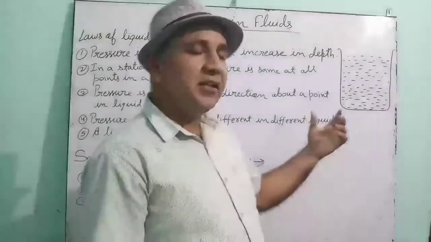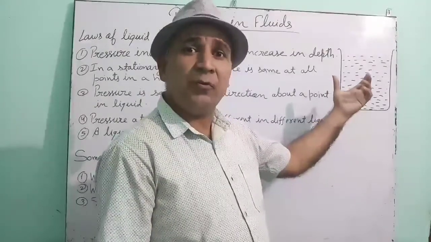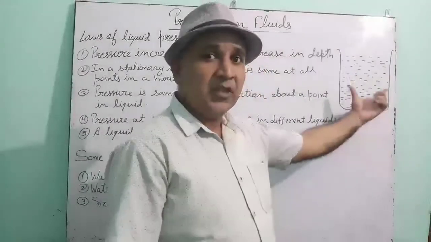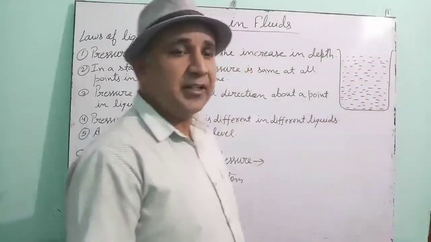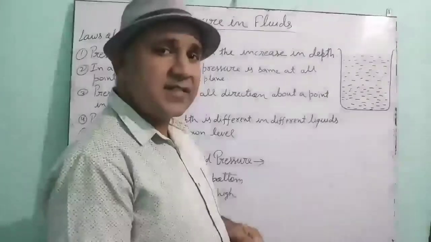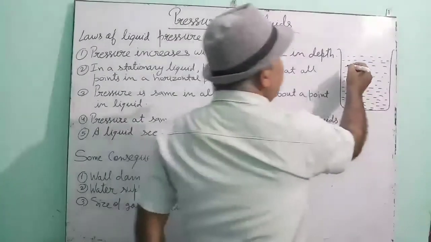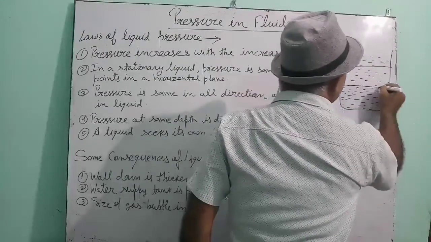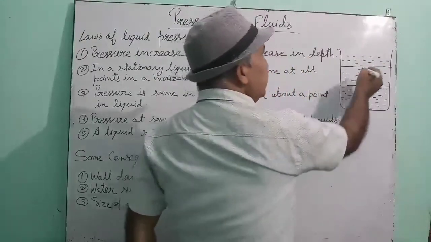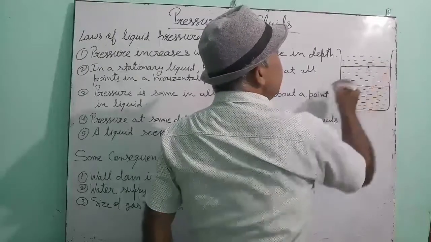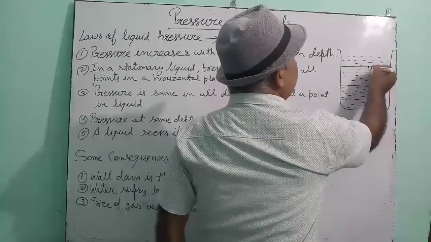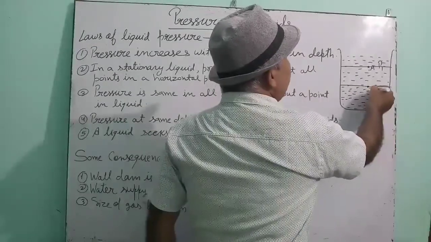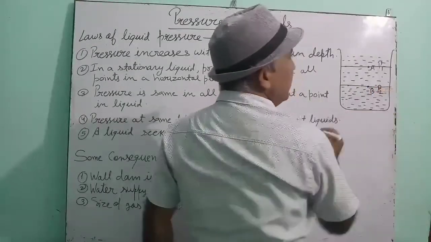Children, we know that liquid has a tendency to flow. That is why it is kept in a container. Now, the law says that if we increase the depth, then pressure also increases. Suppose this is the point A and here the pressure is P1. This is the point B where the pressure is P2.